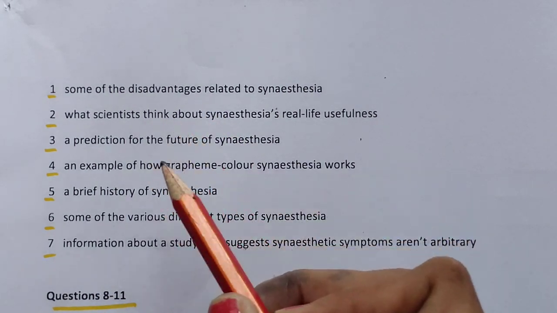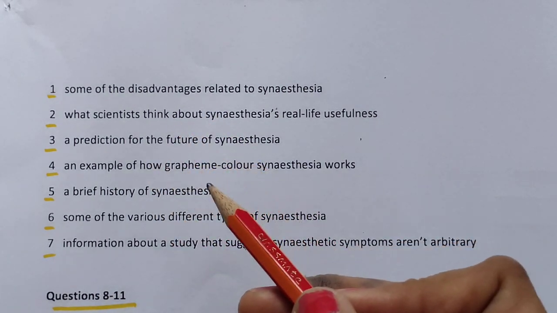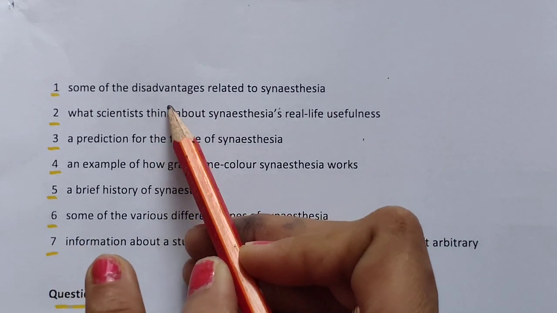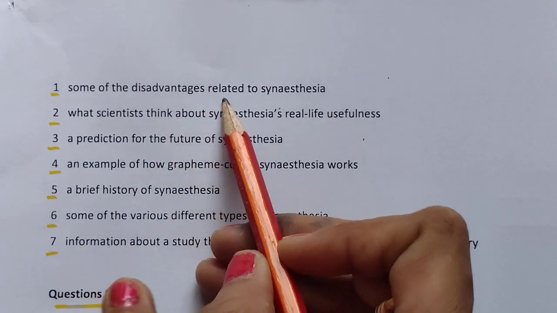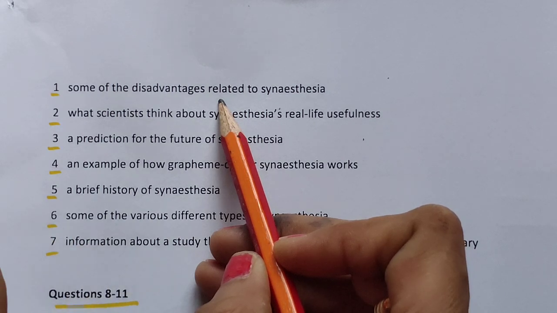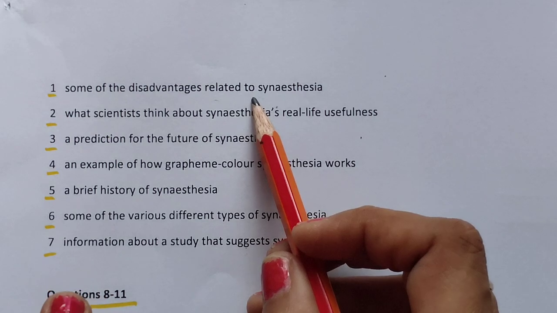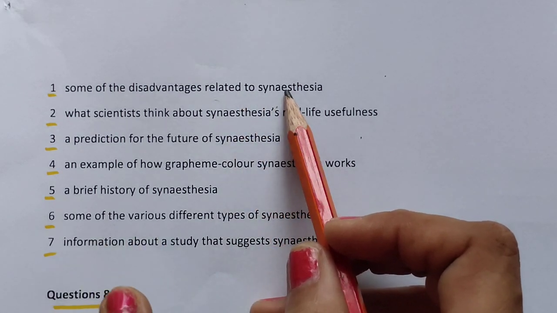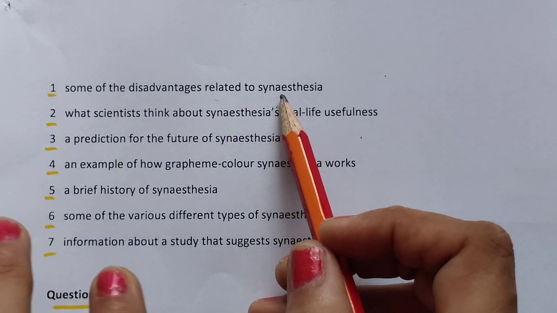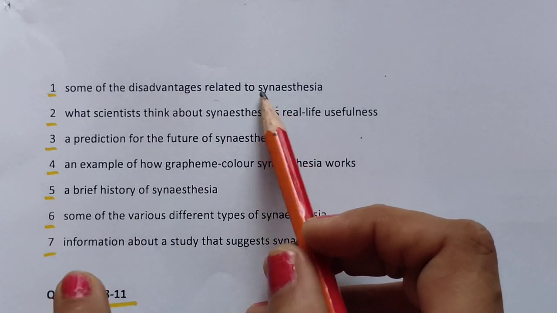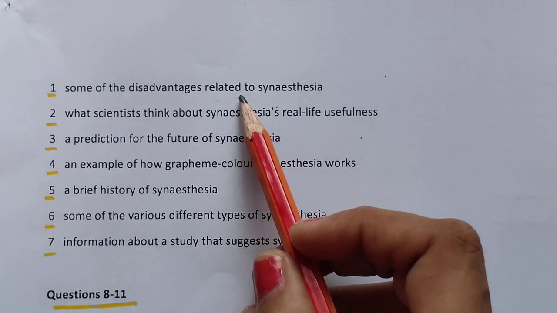But if you want 6.5 or 7 bands, then you should also try to match the meaning of this information, and the same we will be doing in list of headings also. And if you want 5.5 or 6 only, then you can go straight away with only the keyword strategy. Wherever you find these keywords, you can select that answer.